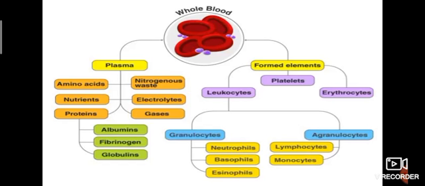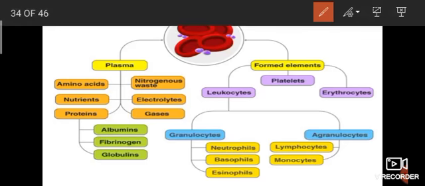See, this is our whole blood. This is a small mind map. What are the components? Yes, plasma. What is this? Yes, formed elements. What are they? Leukocytes, meaning WBC. This is platelets. This is red blood cells, RBC. Under the plasma come amino acids, nutrients, proteins, nitrogenous wastes, electrolytes, and gases. Proteins means albumins, fibrinogen, and globulins.